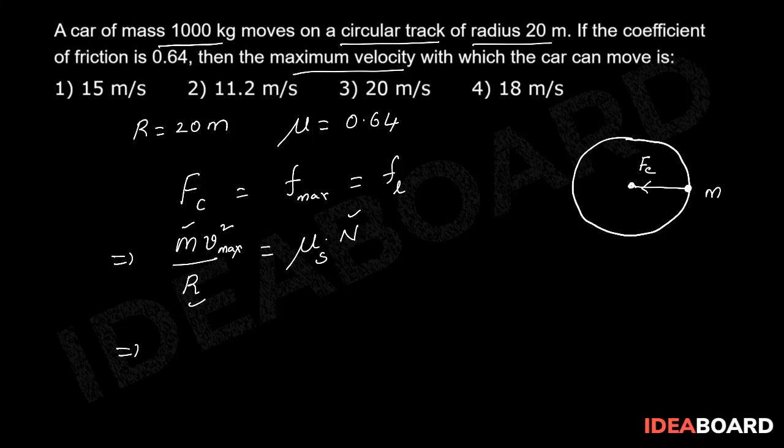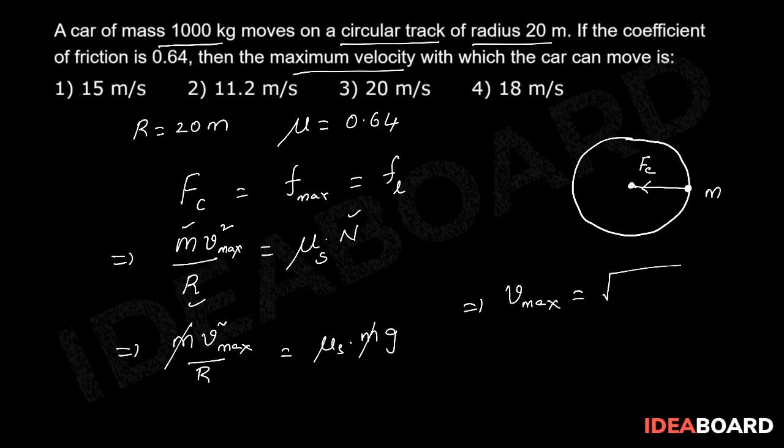So from this, m v square maximum upon r is equal to mu_s times the normal reaction force, which is mg, because the car is in vertical equilibrium. m and m get cancelled out, so you get v maximum equal to under root of mu_s r g.